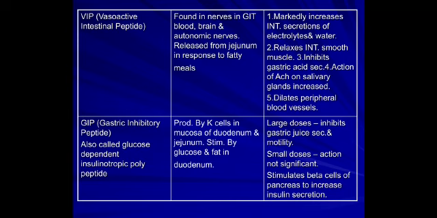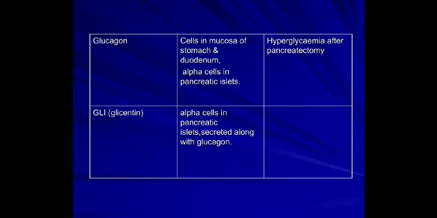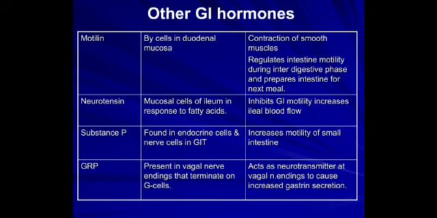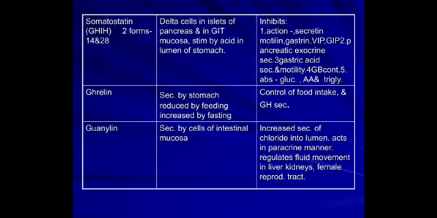VIP relaxes the internal sphincter smooth muscle and dilates peripheral vessels, whereas GIP in large doses inhibits gastric juice. Glucagon cells of the stomach cause hyperglycemia after pancreatectomy. The other hormones are motilin, which causes contraction of smooth muscle. Neurotensin inhibits GI motility. Substance P increases motility of the small intestine. Then ghrelin controls food intake and growth hormone secretion.